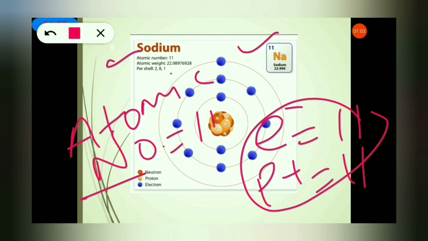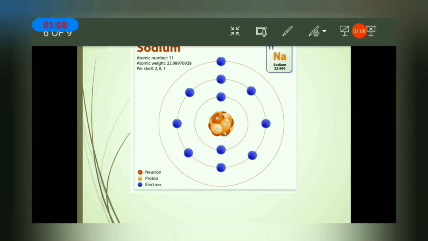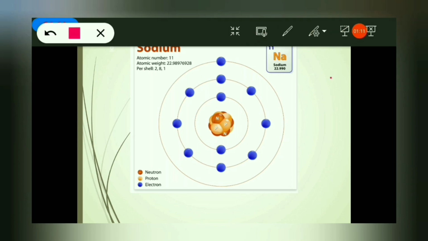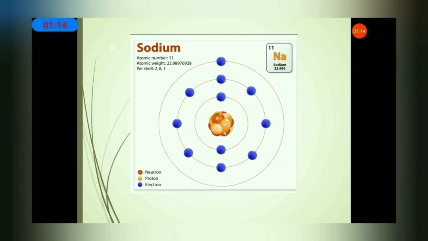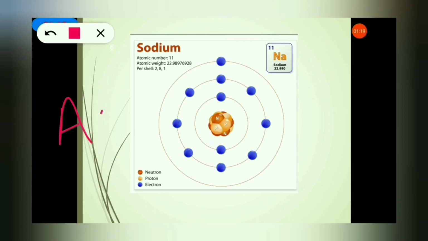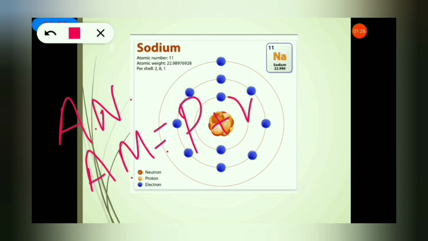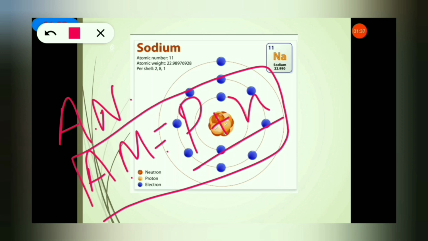Now here they have written atomic weight 22.98. What is that? Atomic number means electrons and protons, but atomic mass or atomic weight means protons plus neutrons. If the number of protons and number of neutrons are combined together, they form the mass of an atom. That is called atomic mass.